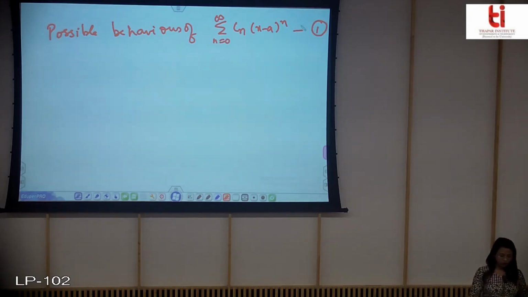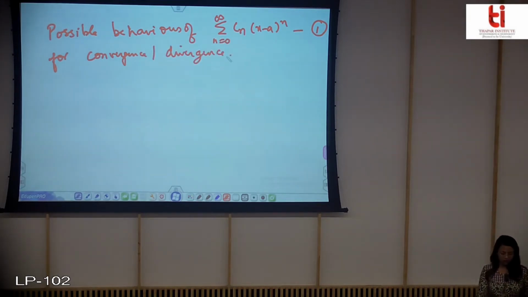So the possible behavior for convergence or divergence, that is, for what values of x the power series converges or diverges, and we will also discuss two things, that is the radius of convergence and the interval of convergence.